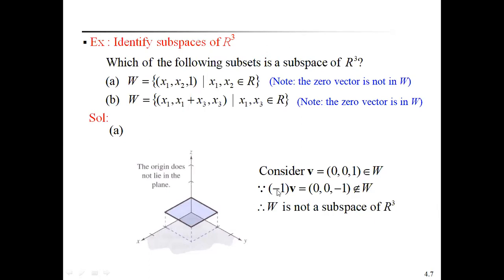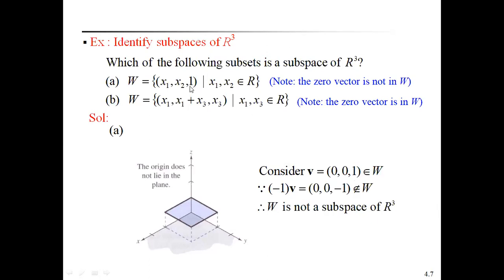Scalar multiplication: minus 1 is taken as a scalar times that vector V. What multiplication do we get? Minus 1 into 0 is 0, minus 1 into 0 is 0, minus 1 into 1 is minus 1. So we get (0, 0, minus 1).